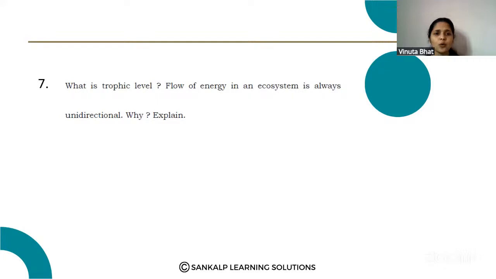Next question. What is trophic level? Flow of energy in an ecosystem is always unidirectional. Why? Explain. This is a very important question. Please note down this question.